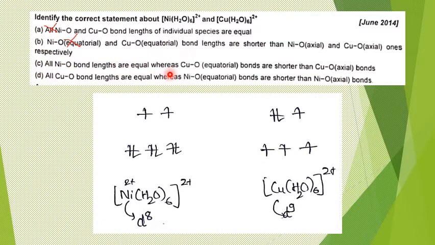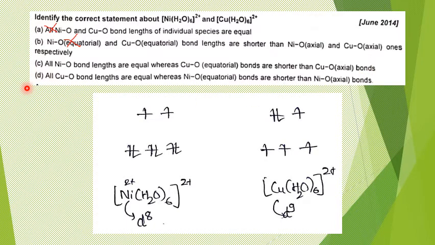whereas copper-oxygen equatorial bonds are shorter than copper-oxygen axial bond lengths. This could be one of the possibilities. So in the case of the nickel complex, there is no Jahn Teller distortion, therefore all bond lengths are expected to be equal. Further, copper-oxygen equatorial bonds are shorter than copper-oxygen axial bond lengths, which simply indicates Z out distortion, right? So Z out distortion is possible, therefore this is possible. This can be the answer.